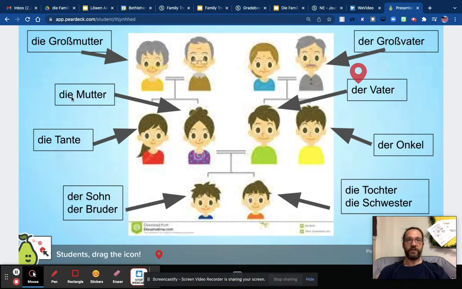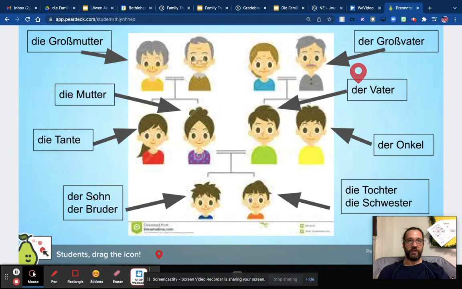Die Mutter is mother. Der Vater is father. Der Onkel is uncle. Die Tante is aunt.